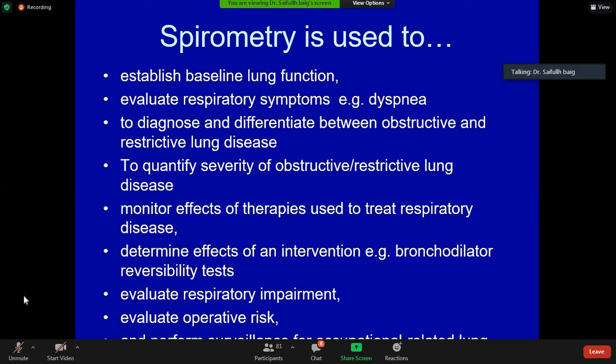If it's low, we go for arterial blood gases. We do a chest X-ray, all right? And then we do his spirometry. Without spirometry, the pre-operative workup is incomplete, all right?